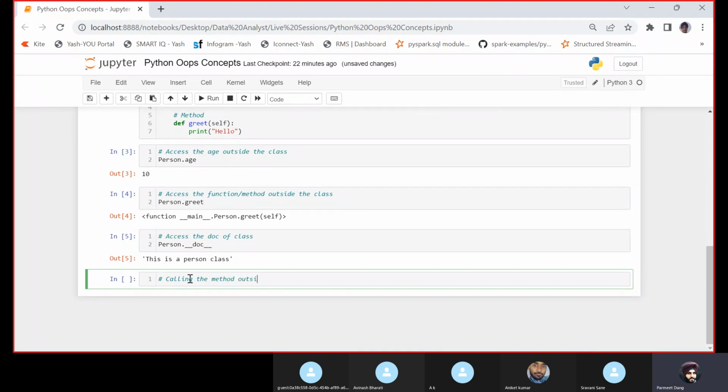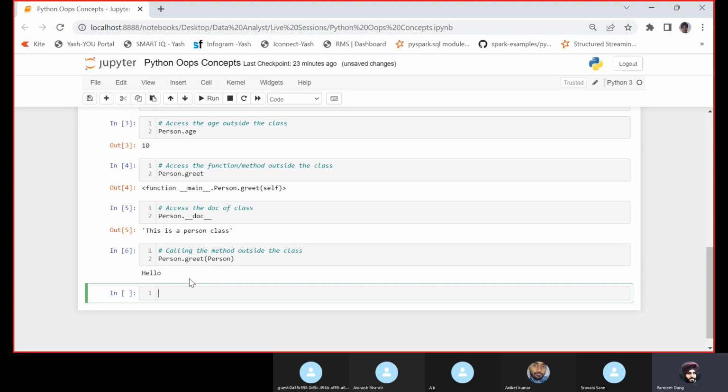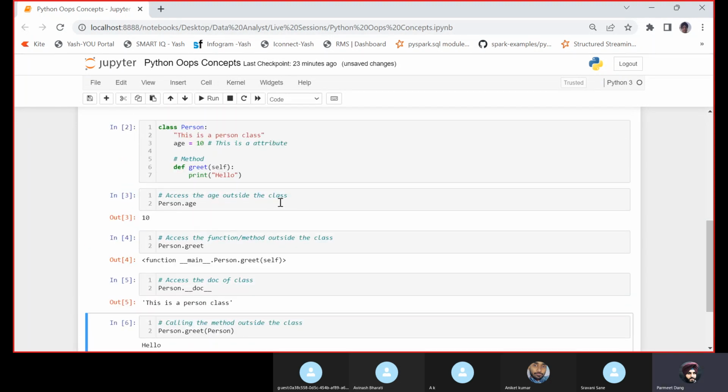Calling the function or method outside the class, let us do a very simple approach. Let us pass a person. Instead of self, this is a parameter, right? So instead of self, I'm just passing the class name. I'm writing class name dot function, and this function takes the parameter self.